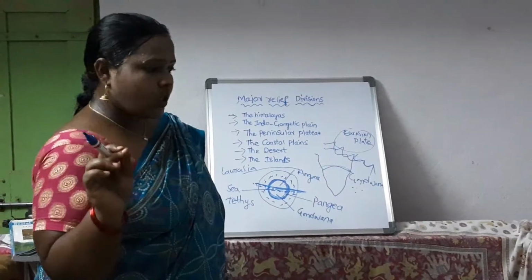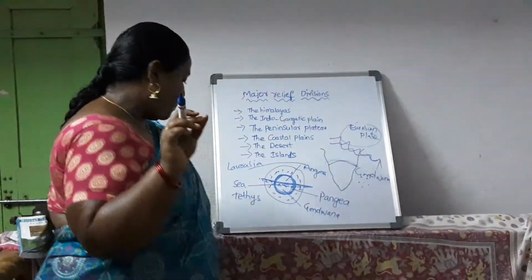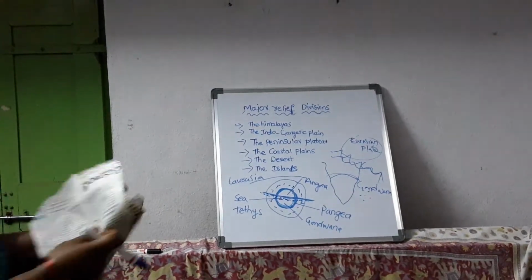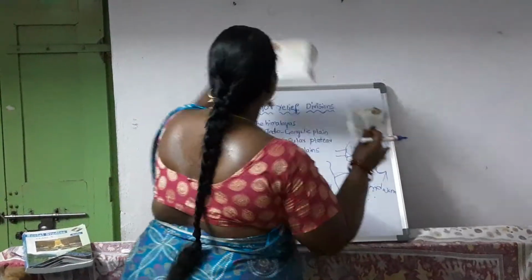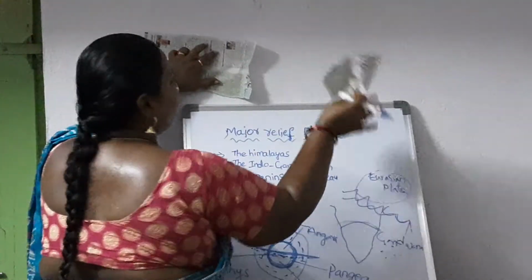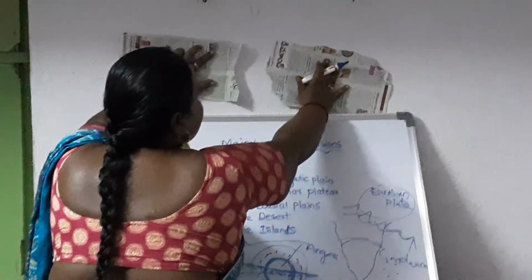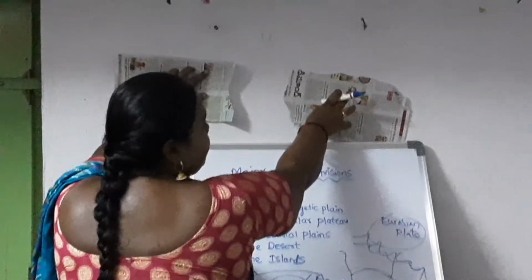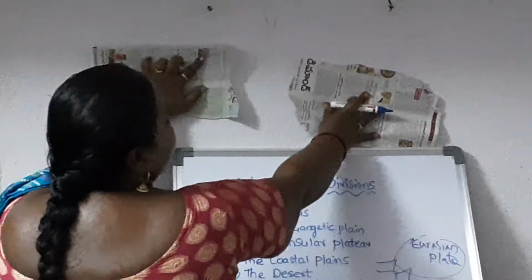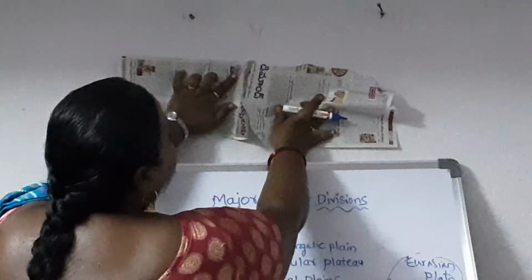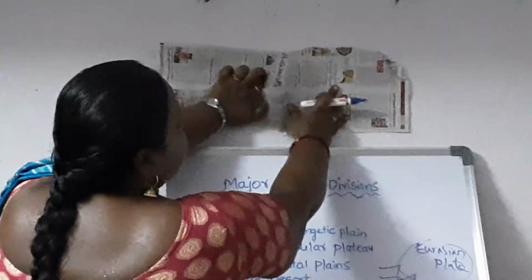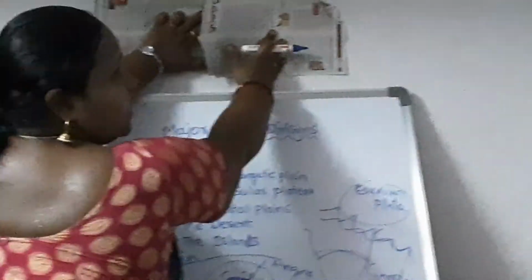I can show you with paper how the Himalayas are formed. If you just take two pieces of paper, imagine this is the Eurasian plate and this is Gondwana. When these two plates come and collide, a fold occurs, and in this region young folded mountains are formed.